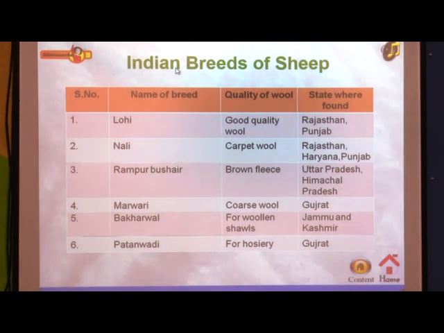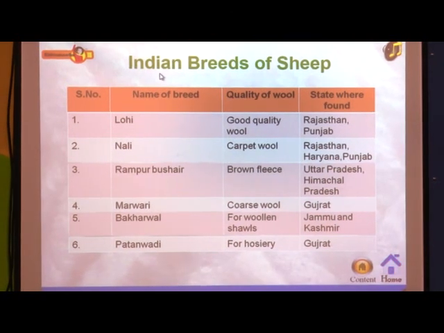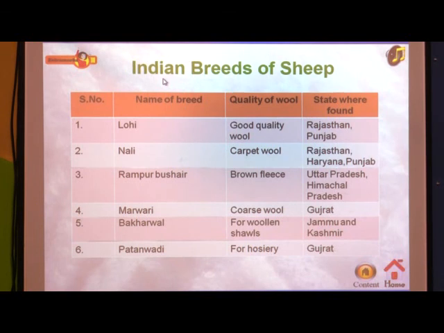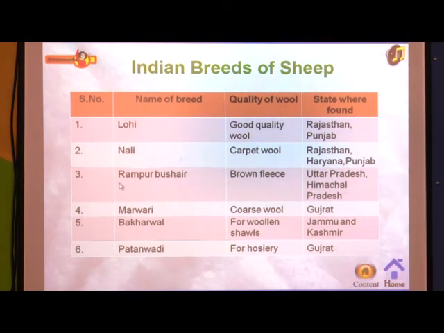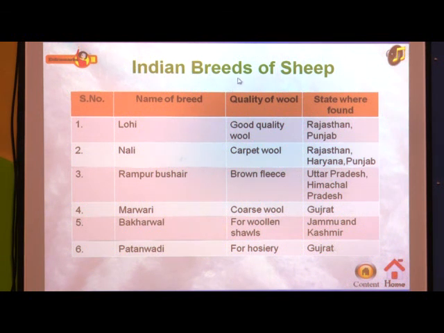In this chart you will get a clear idea of which breed gives which quality, and in which state we can find this type of breed. Some Indian breeds of sheep are given here in this table. There are 5 to 6 types of breeds we can find in India from which we obtain wool fiber or wool fabric, which we can also see here.